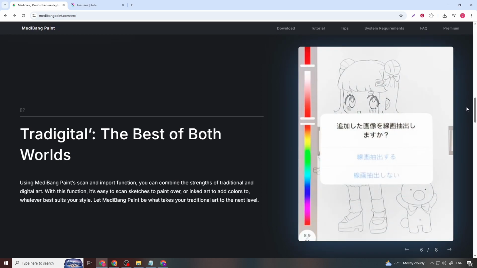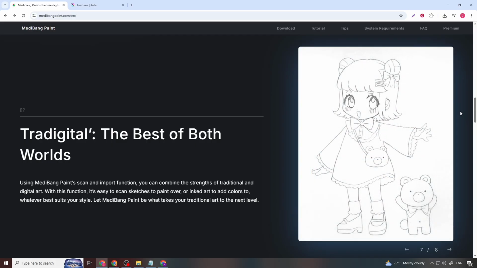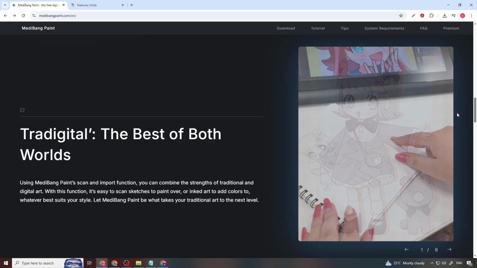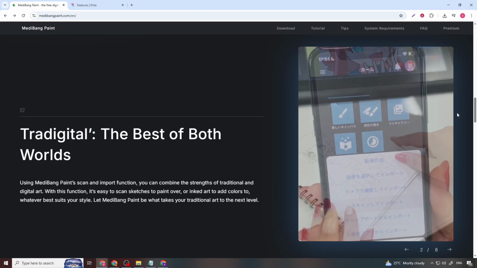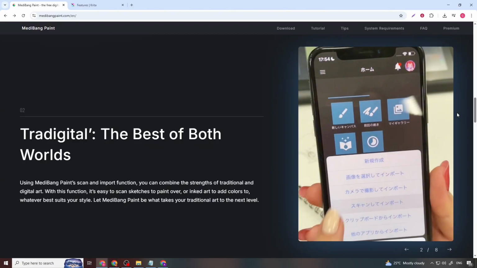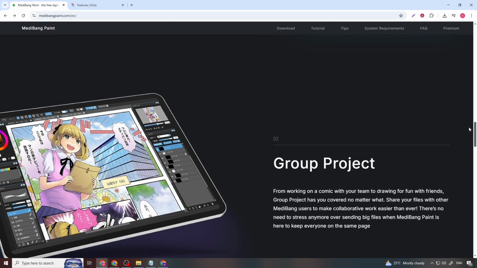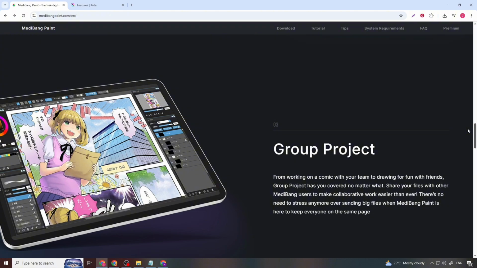Another reason MediBang remains popular is how well it supports fast production cycles. Built-in templates, preset canvas sizes, and ready-to-use assets help artists move from sketch to finished page quickly. This speed is especially valuable for creators publishing regularly, such as webtoon artists or manga creators on deadlines. MediBang prioritizes getting work finished and published, not endless tweaking, which aligns well with creators focused on consistency and output.